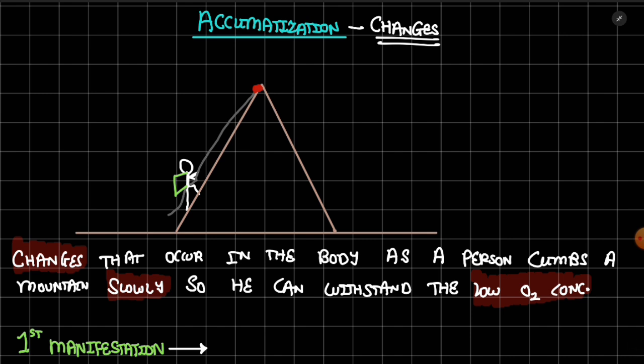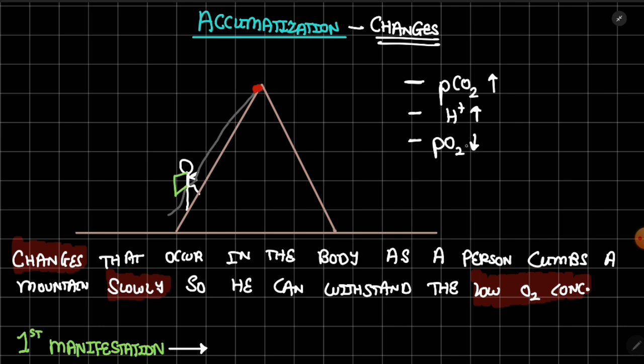Now, why do these changes occur? Basically there are three reasons. Acclimatization occurs because as we go to higher altitudes, the PCO2, partial pressure of CO2, increases. Due to this, the H plus concentration will increase in the body, and PO2 decreases.